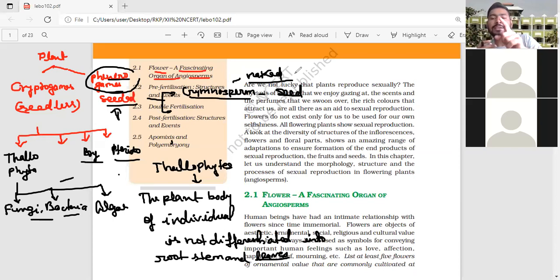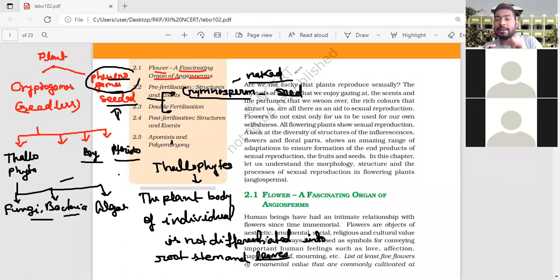They have the seed, but the seed is not covered with fruit after fertilization. Clear? Just try to understand. Gymnosperm means they have the naked seed. Why are we saying naked seed? Because the seed is not covered with the ovary wall after fertilization. This is called the naked seed.